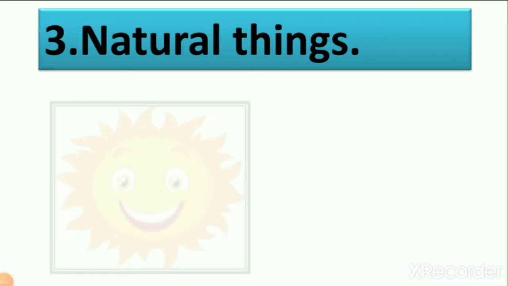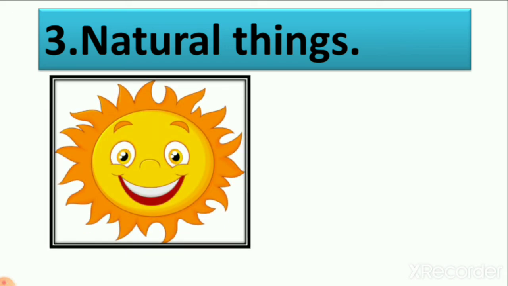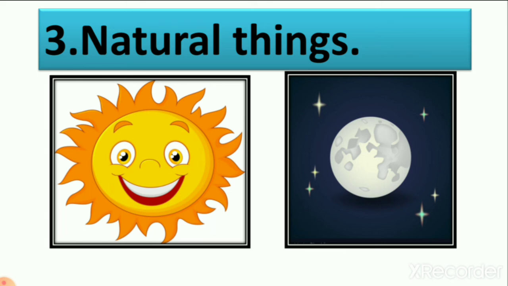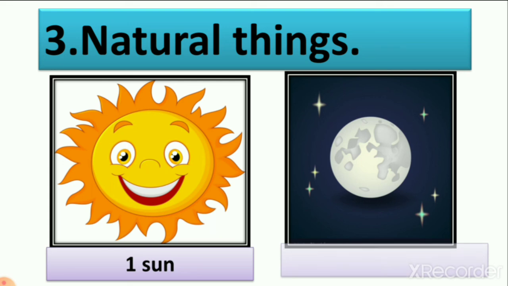We write 2 names from them: sun and moon, because we see the sun and moon every day. So we write the spelling of sun and of moon. You can write any natural things. It's not compulsory to write sun and moon. You can write mountains and rivers, air and water also.